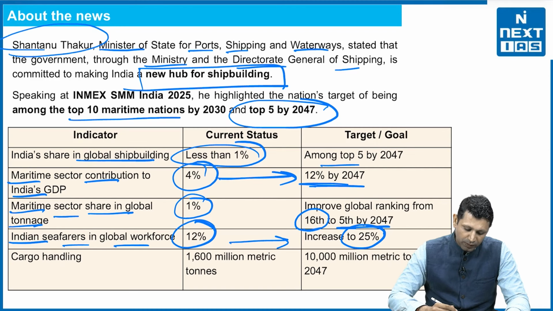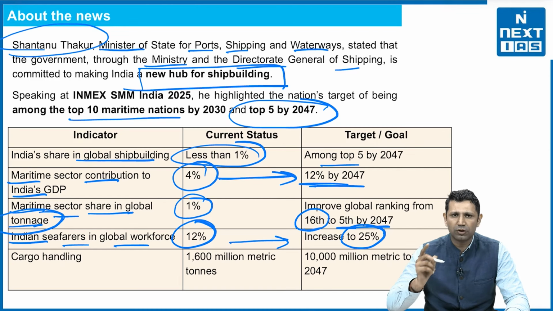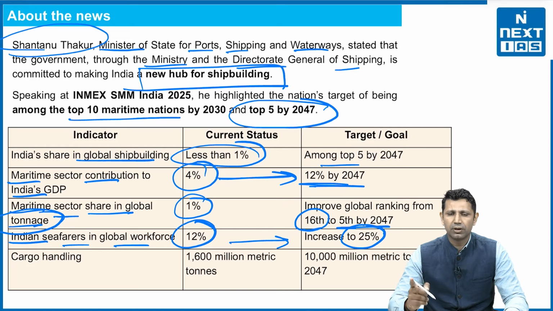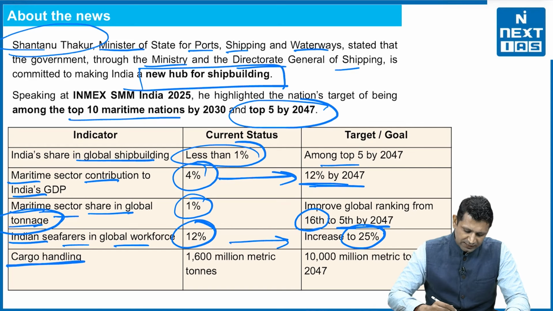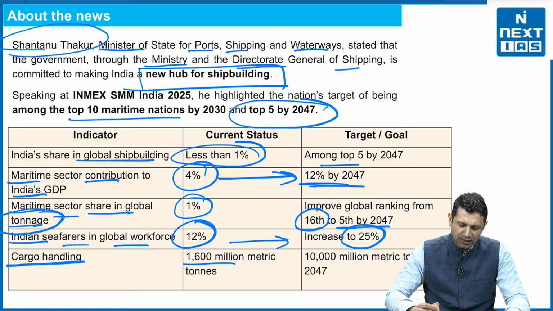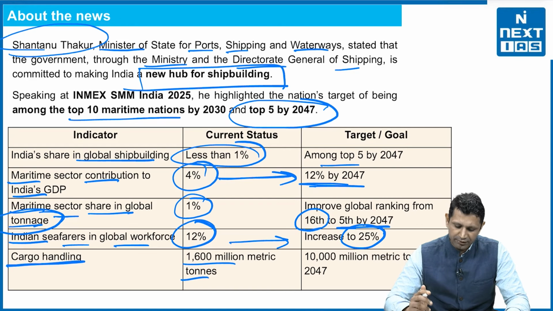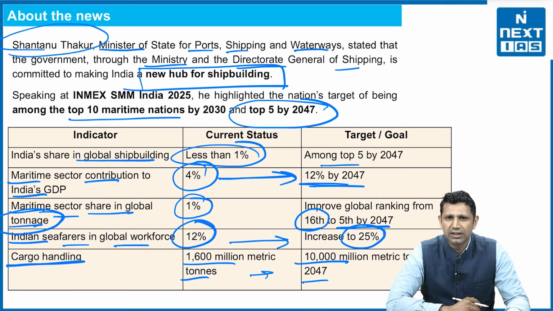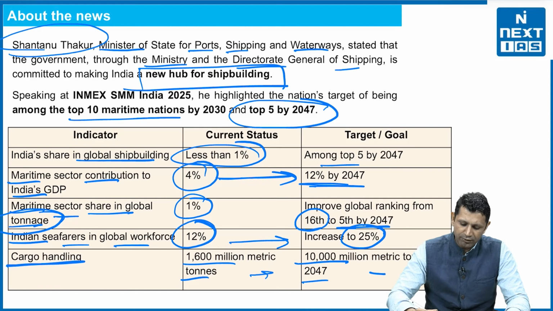We have to increase our share in the global tonnage, and reach from the 16th position to the 5th position by 2047. Lastly, cargo handling. India handles 1600 metric tons of cargo every year, and we have to make it 10,000 metric tons by 2047. So almost we have to make it 7 times.